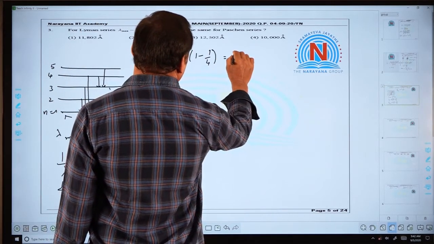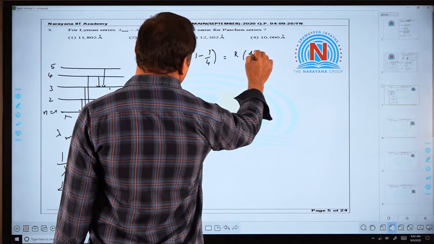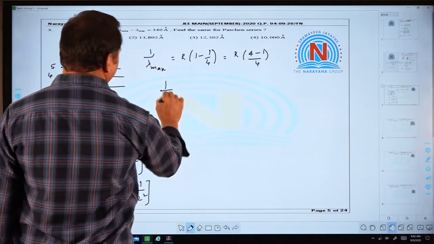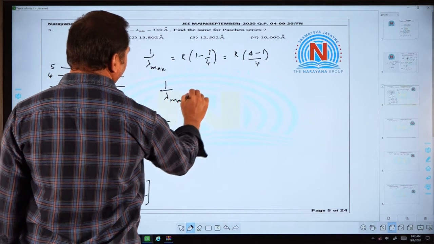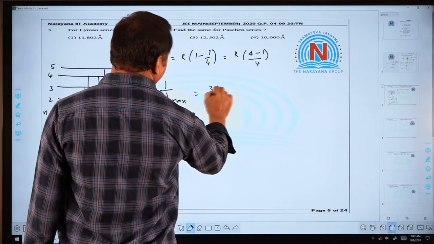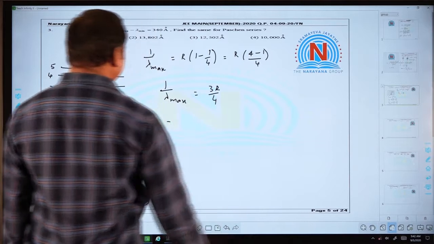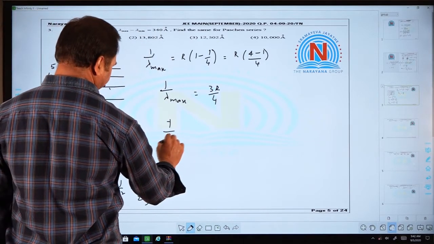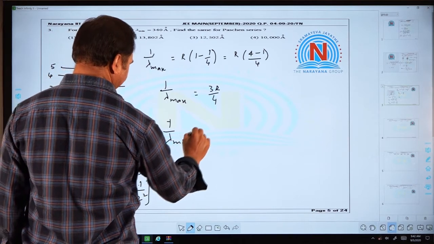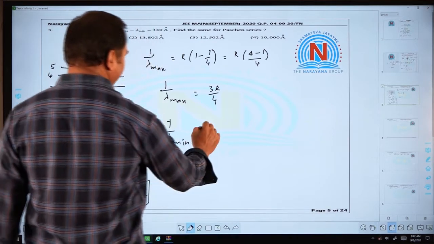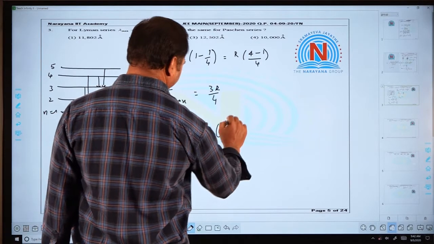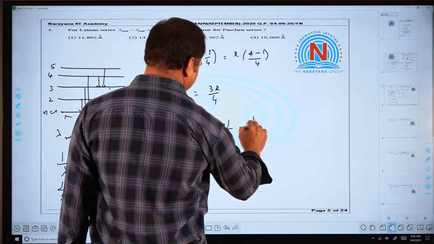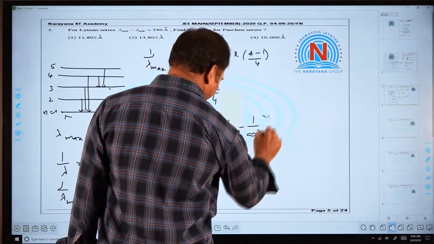It is given by 1 by lambda max equal to 3R by 4. And similarly for the lambda minimum, 1 by lambda minimum equal to R into 1 by 3 square minus 1 by infinity square.